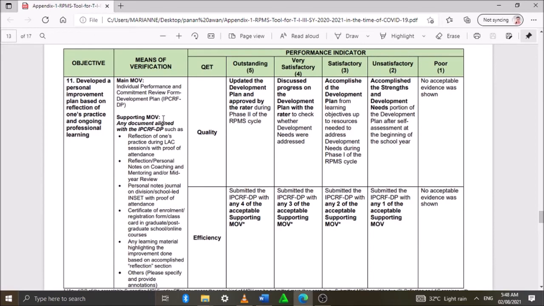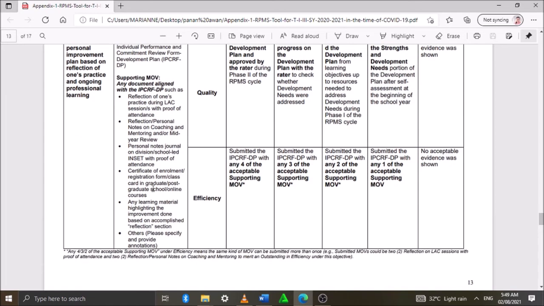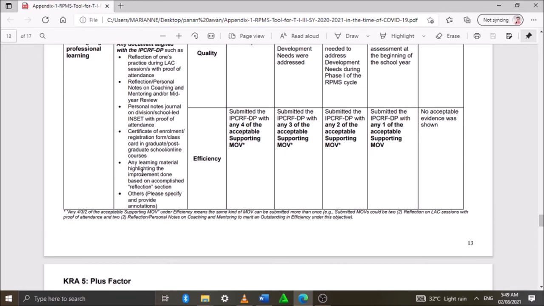The supporting MOVs are documents aligned with the IPCRF development plan, such as reflection on one's practice during LAC sessions with proof of attendance, reflection or professional notes on coaching and mentoring, and/or peer review, personal notes during division or school learning sessions with proof of attendance, certificate of enrollment, registration form or class card in graduate or postgraduate school or online courses, or any learning material highlighting the improvement done based on the accomplished reflection.